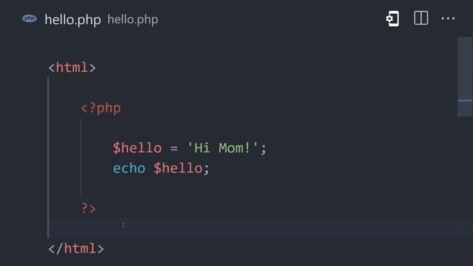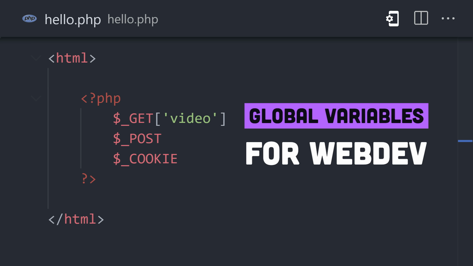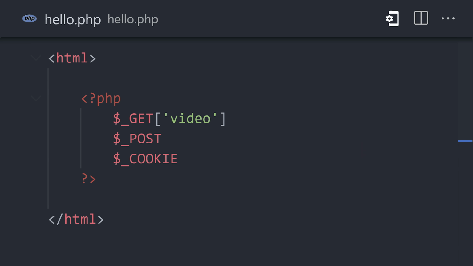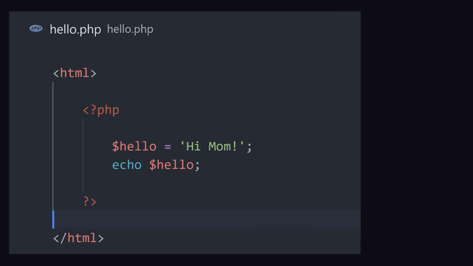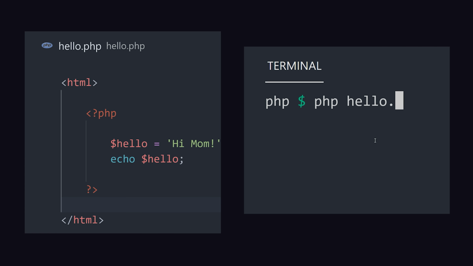It also comes with a large number of predefined variables geared towards web development, like $_GET, $_POST, and $_COOKIE, which contain information about the incoming HTTP request. Now, when this code is rendered on your server, it will output an HTML string with the PHP tags being replaced by whatever you echoed.